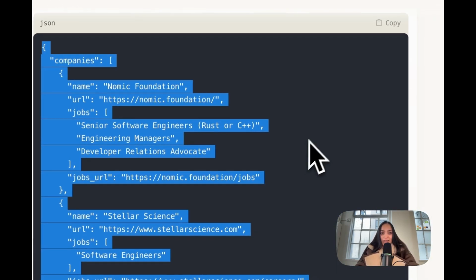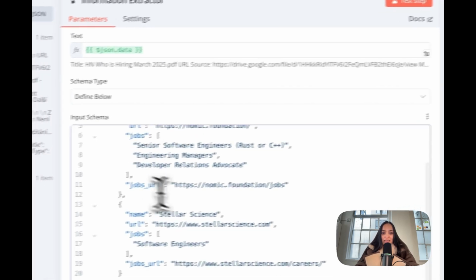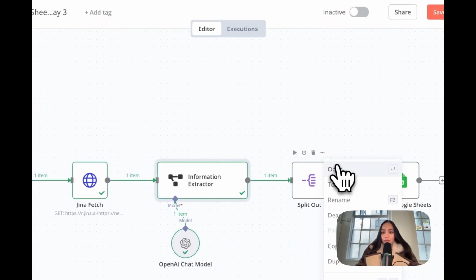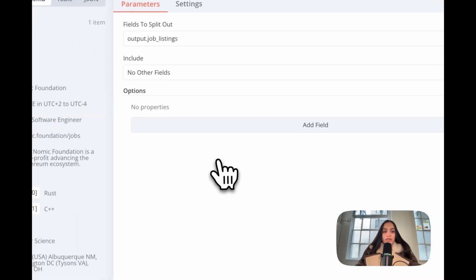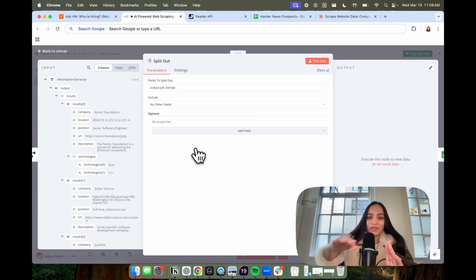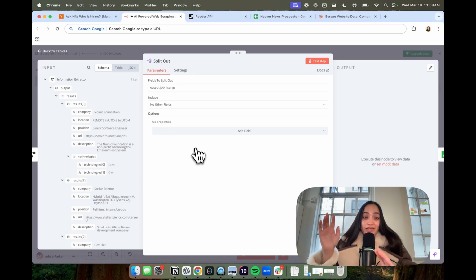We're just going to go ahead and copy this and paste it into the input schema below. Don't forget to save. Now I'm going to open our split out node. What this node does is it takes the data that was extracted and splits it out into all the pieces that we need to put it into our spreadsheet in column and row format so that we can import that into Unify for the automation piece.